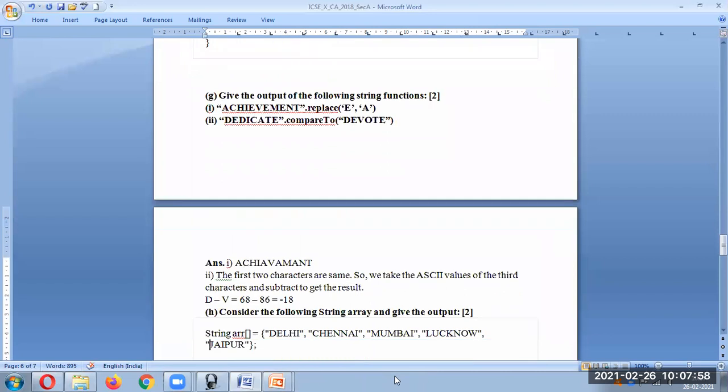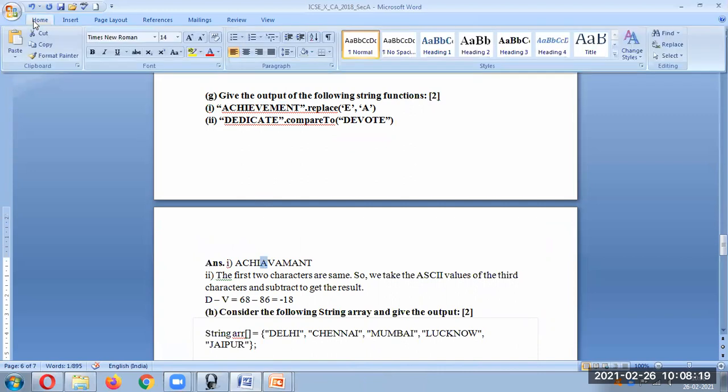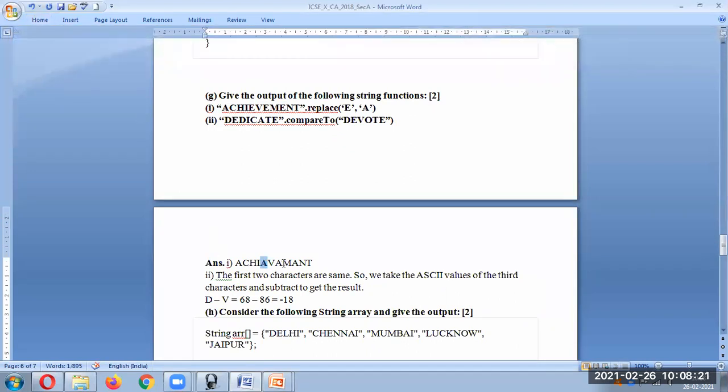Then here give the output. Now here the string "achievement" is given and we replace E with A. So wherever E is there, that will get replaced with A. As you can see, this E will get replaced with A, and this also and this also. Wherever E is there, it's a very simple question. So here E will get replaced with A. I'll just highlight this. It will be easy.